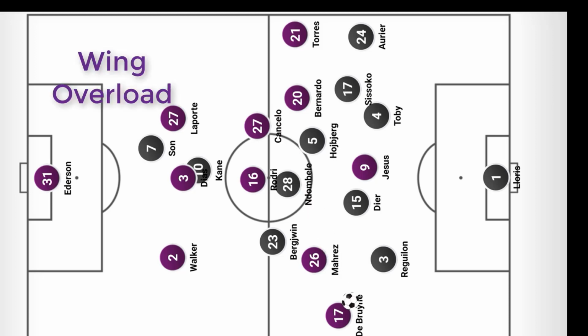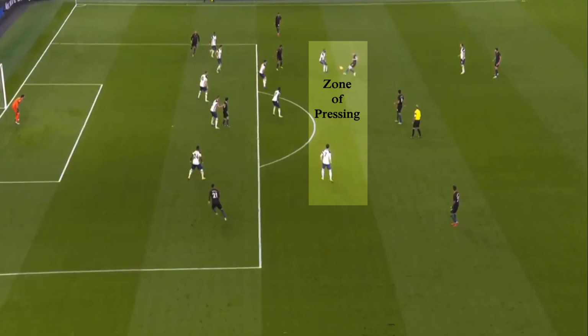Spurs, however, remained compact and continued to play deep. The average zone of pressing for Spurs was much closer to their third. They barely made any attempts to press City in the middle third of the pitch. They allowed Cancelo and Rodri to move forward as the game went by. Therefore, whenever they countered, they seemed to catch City short of numbers.